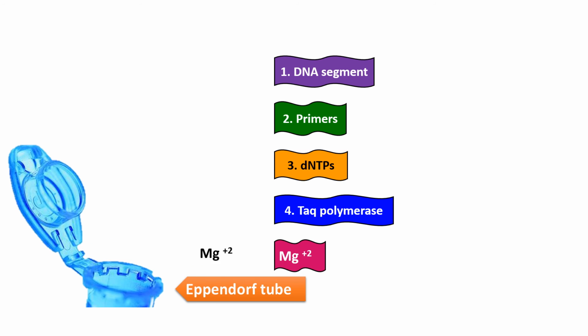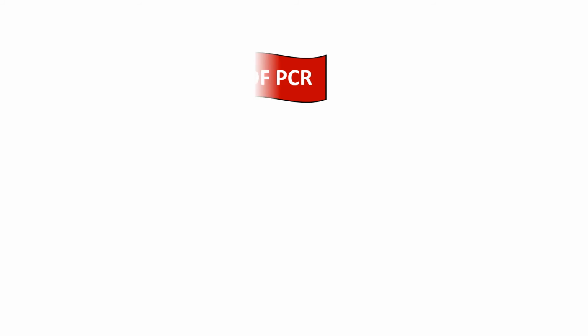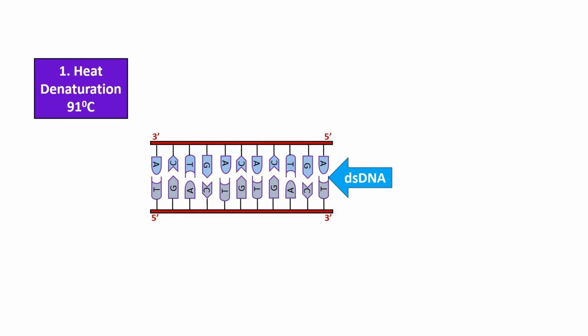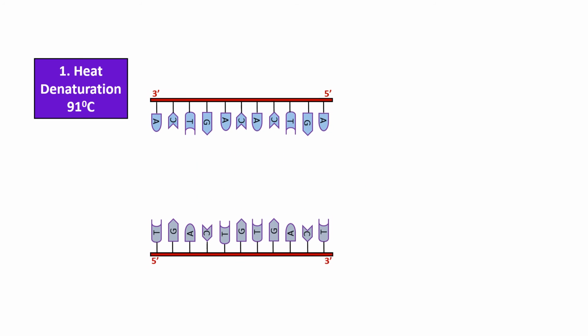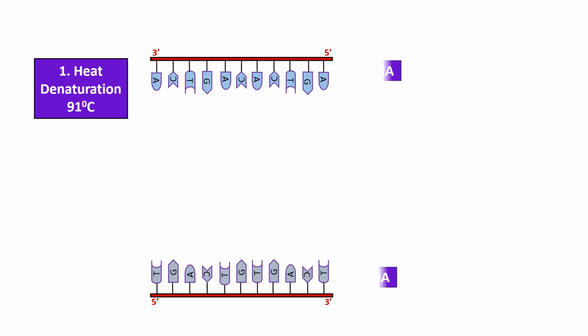And Mg2+ ions are added, and then this tube is placed in the PCR machine. Once all these things are introduced into the PCR machine, 3 steps take place. First one is heat denaturation. The contents are maintained at 91 degrees Celsius, and due to the high heat, the hydrogen bonds between the DNA strands are broken down, and the DNA is converted into single-stranded DNA.